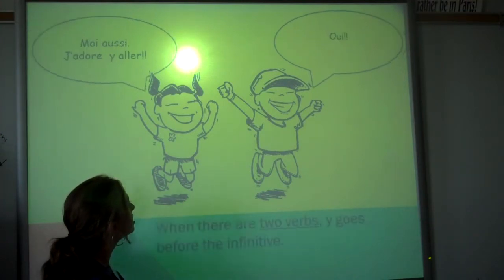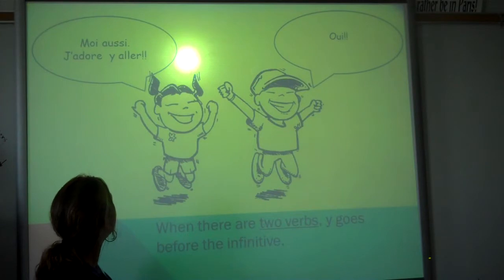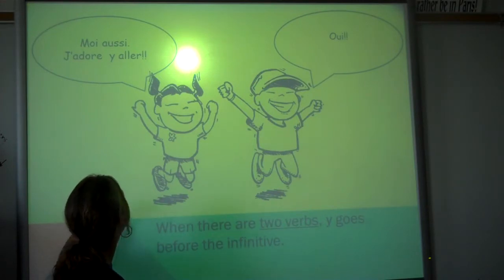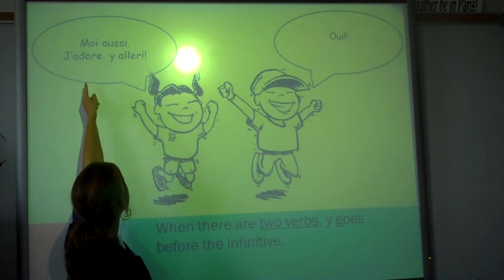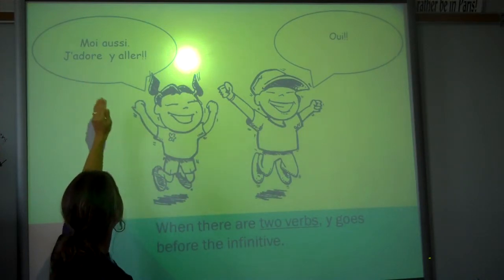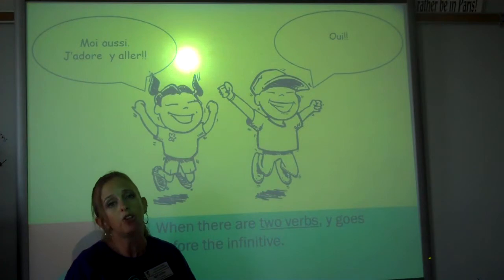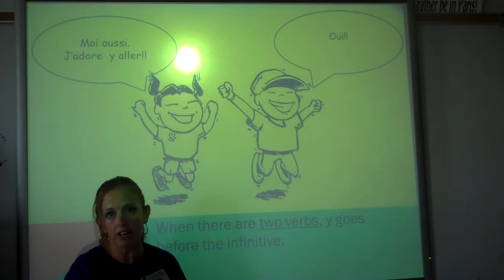Now sometimes we have sentences where there's more than one verb. Like if she's saying, moi aussi j'adore y aller. Yeah, me too. I love to go there. We have a conjugated verb and an infinitive. When you have a conjugated verb and an infinitive, those object pronouns go in front of the infinitive, just like we've learned before.